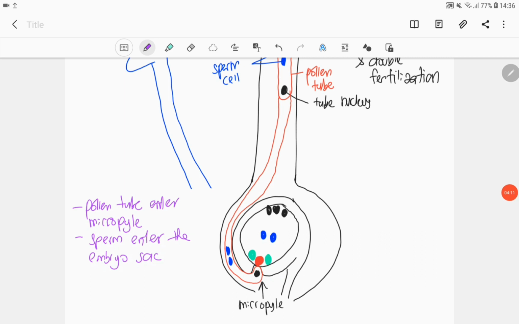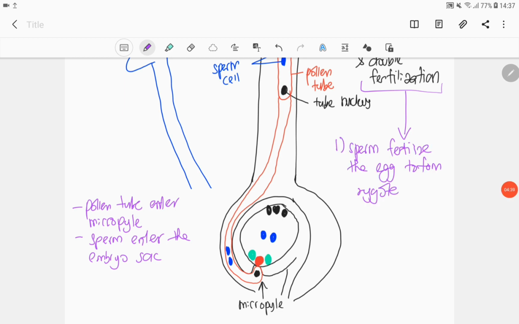Once the sperm has entered the embryo sac, barulah the next process iaitu double fertilization will take place. So the name double fertilization sebab ada dua kali fertilization berlaku. Since ada dua sperm cell yang datang daripada proses mitosis of the generative cell. So fertilization yang pertama adalah antara sperm cell with the egg.